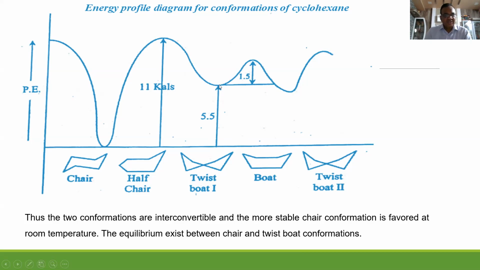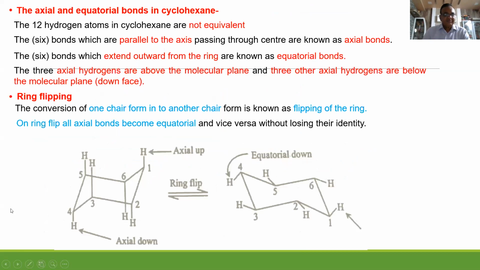Actually, the lower the energy, the more the stability. Twist boat is more stable than simple boat. Correct. Similarly, this is twist boat too. So this graph indicates the stability of the various conformations of cyclohexane.